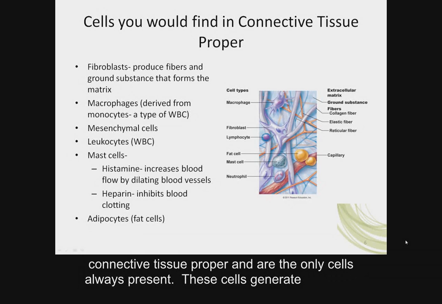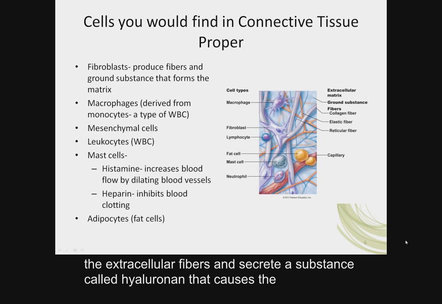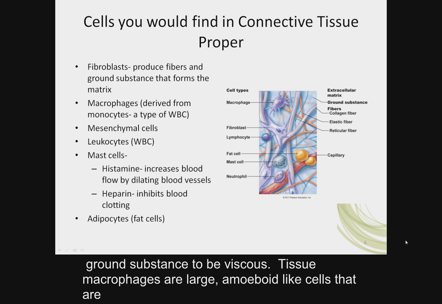Fibroblasts are the most abundant fixed cells in connective tissue proper and are the only cells always present. These cells generate the extracellular fibers and secrete a substance called hyaluronan that causes the ground substance to be viscous.